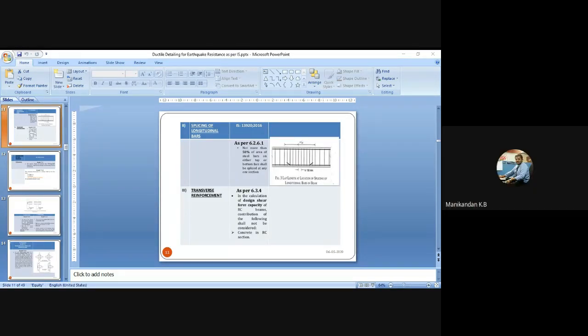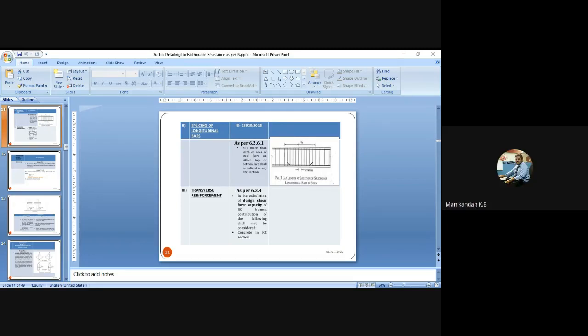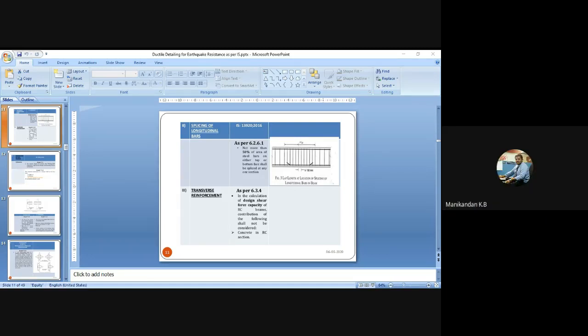For one particular wall, we model only one diagonal strut, not in both directions. Only the stiffness is accounted for in the strong plane. In the weak plane, it is assumed to be 0. Even shear wall, we don't consider in the weak plane.